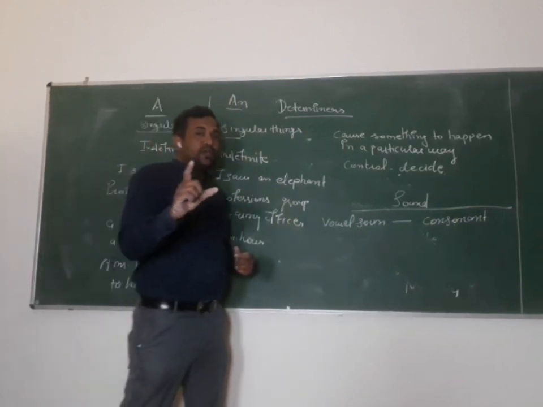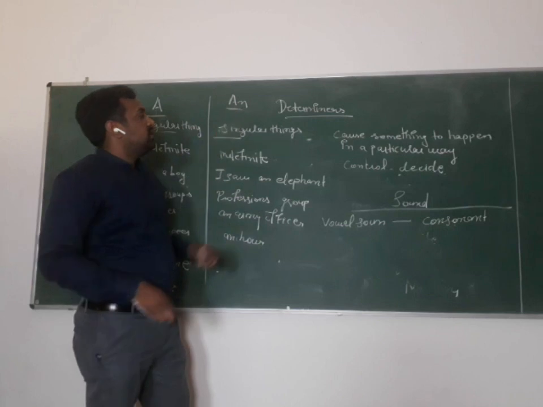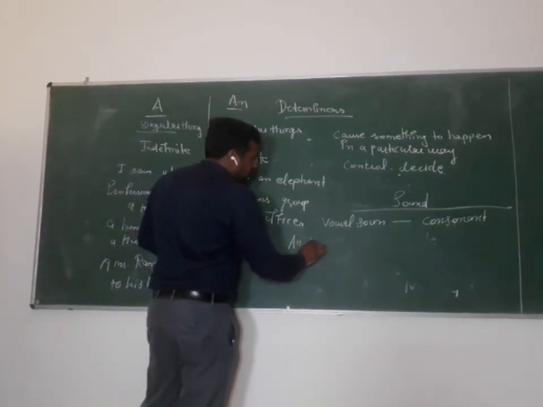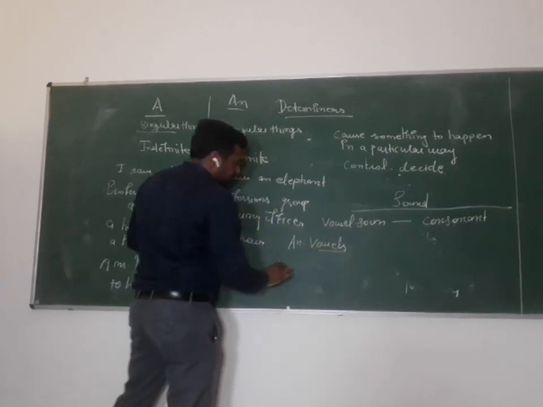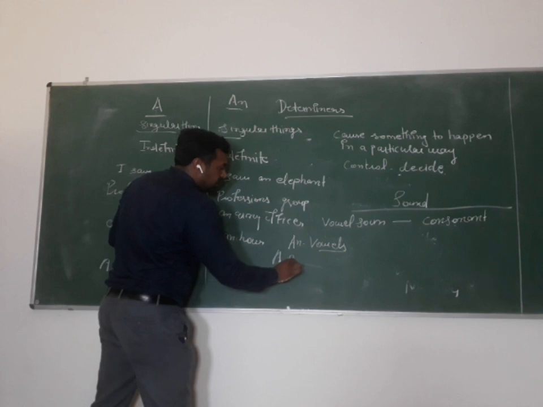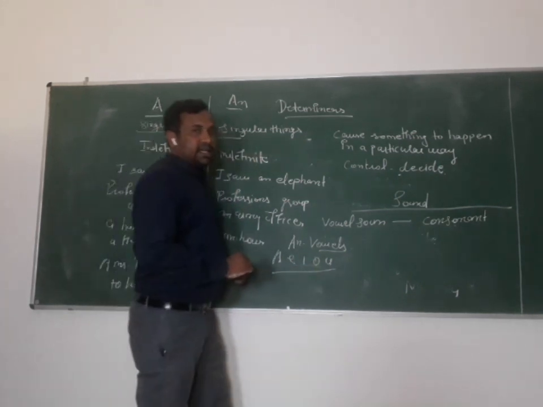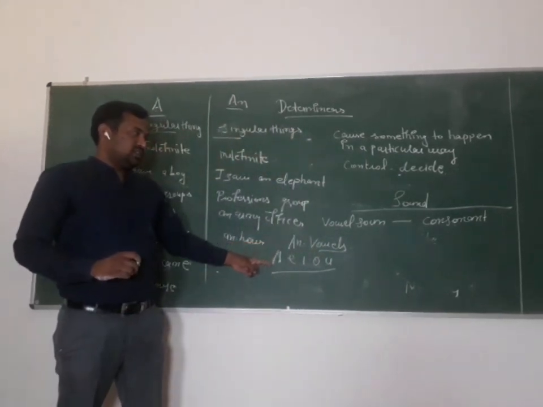First I am going to tell you where we use an. We use an with vowels. And vowels are a, e, i, o, u. These are the vowels, and we use an with these vowels.